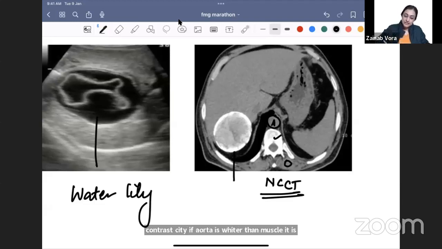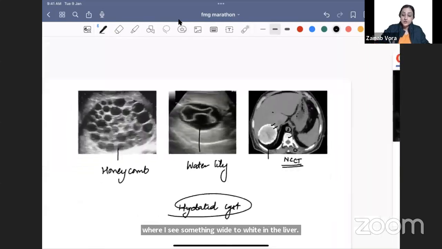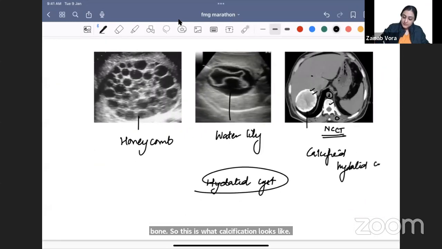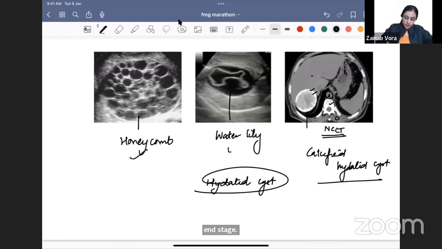Okay, so we've done an NCCT where I see something white in the liver. Right side, liver, white like the bone. So this is what calcification looks like. This is our calcified hydatid cyst. This is the end stage and doesn't need any treatment. Every other patient, honeycomb, water lily, we will treat with albendazole. So drug of choice, albendazole.